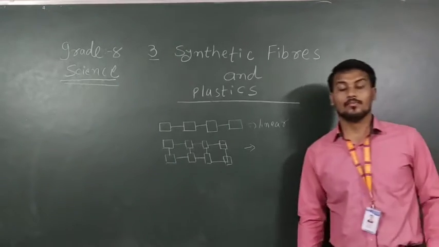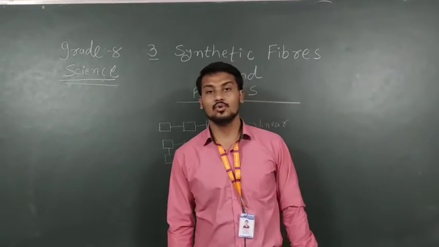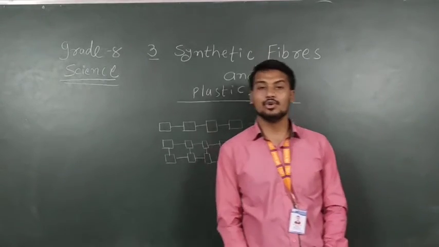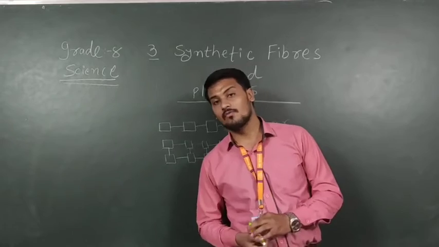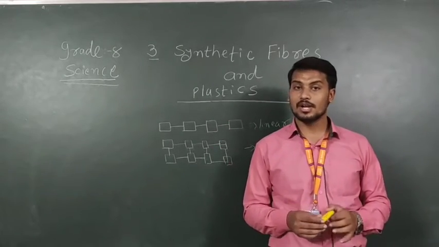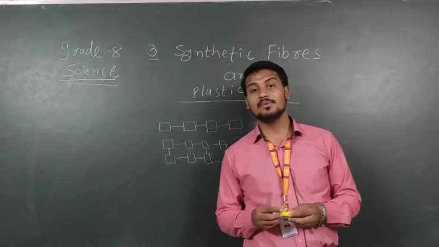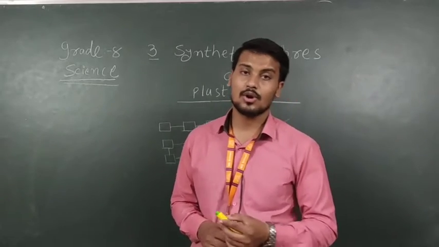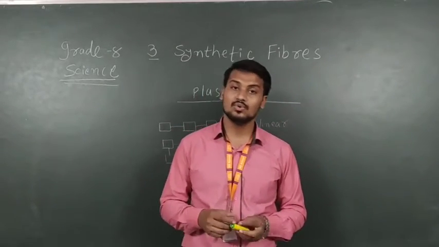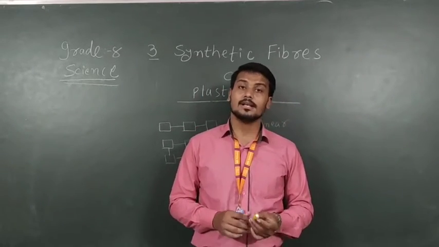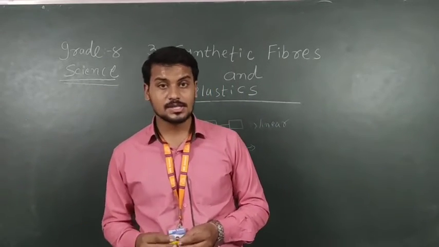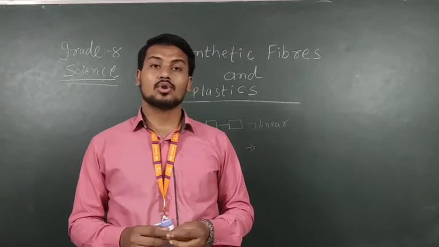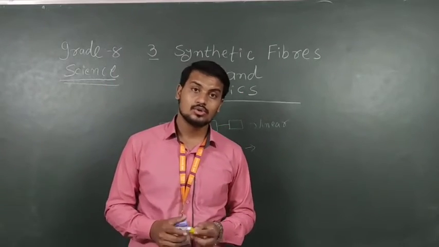Here we can use the 5 R's: reduce, reuse, recycle, refuse. These are all 5 R's we can use in our day-to-day life. So we can minimize the use of plastic. Instead of your plastic lunchbox, you can use a steel lunchbox. Then do not throw garbage or plastic waste in water bodies. Okay, and do not throw garbage on the road.